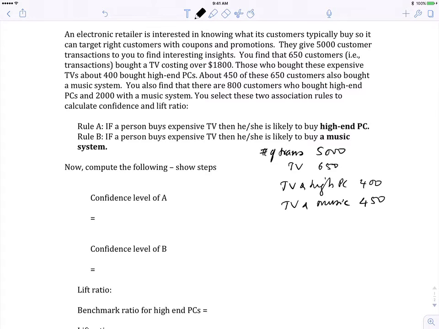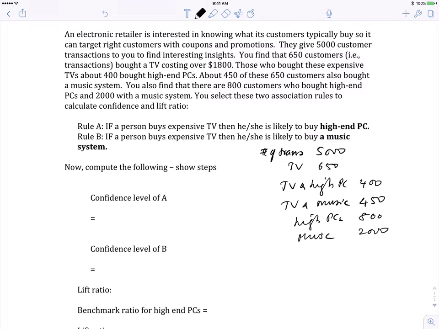The number of customers who have bought high-end PCs is 800. And the number of customers who bought just music is 2000. So we have the basic statistics here.